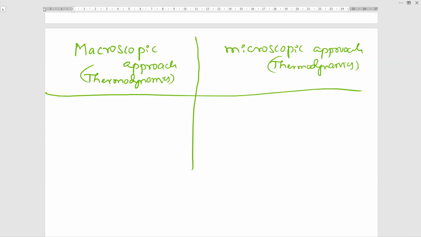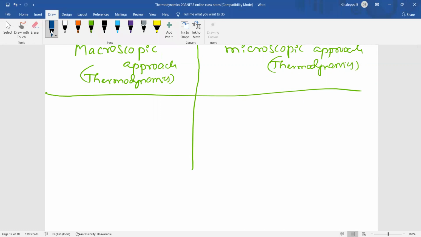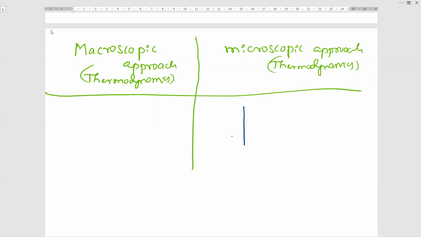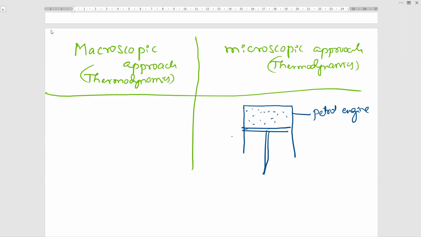Okay, this is the solution. What is the solution? First point. To understand microscopic first, let us consider a piston and a cylinder. Assume it is a petrol engine. Okay, simple example, petrol engine. Here, there are a number of gas molecules. For example, this is molecule 1, here is molecule 2, molecule 3, molecule 4, 5, 6, 7, 8, 9. So, n number of molecules. We don't know the n number because that is a chamber, 1 meter cube is the volume. So, there will be n number of molecules.